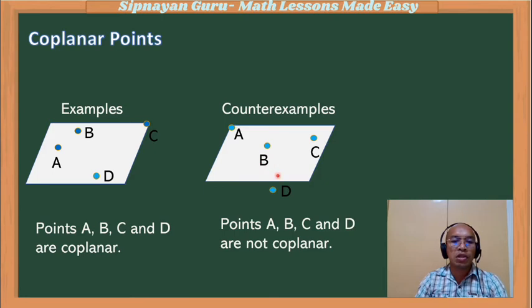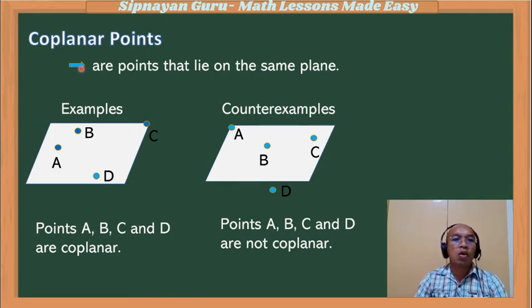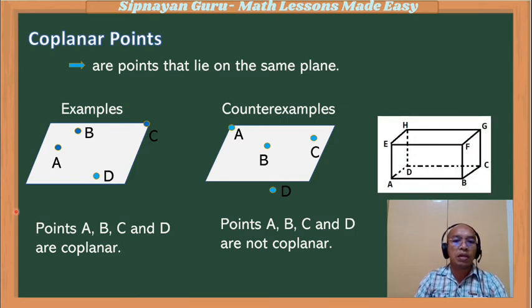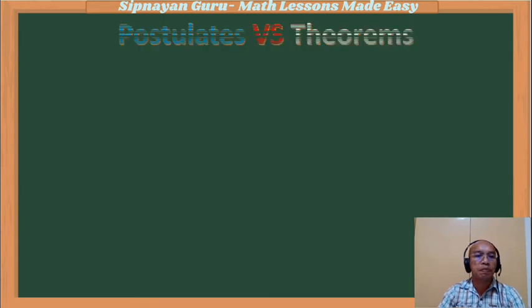Well, in the second illustration, points A, B, C, and D are not coplanar. So basically, as you can see, coplanar points are points that lie on the same plane. So in this case, if we illustrate in this figure, points E, F, B, and A are coplanar. However, points E, A, B, F, and G are no longer coplanar.